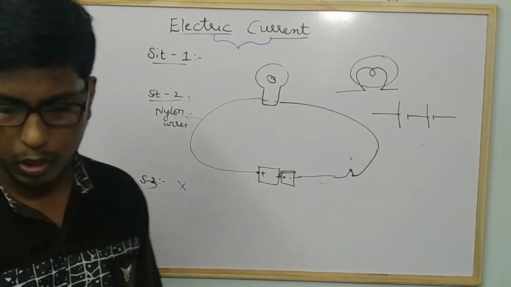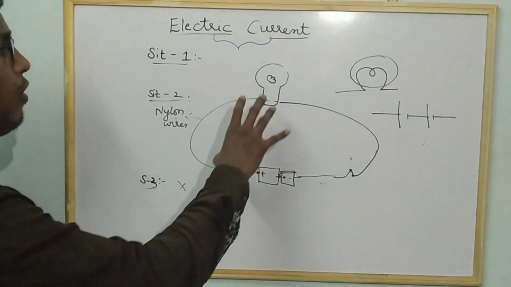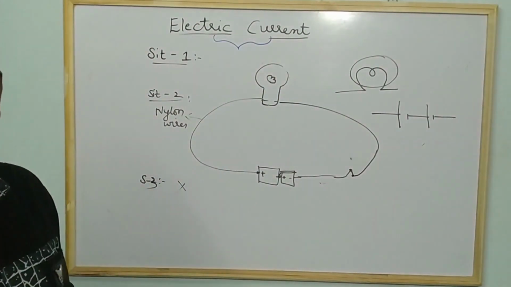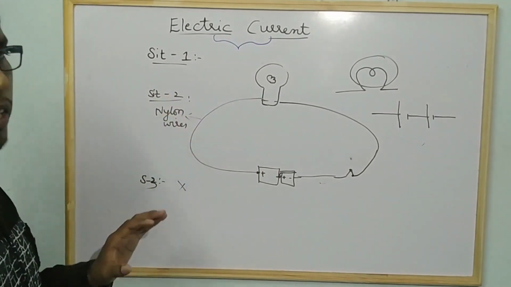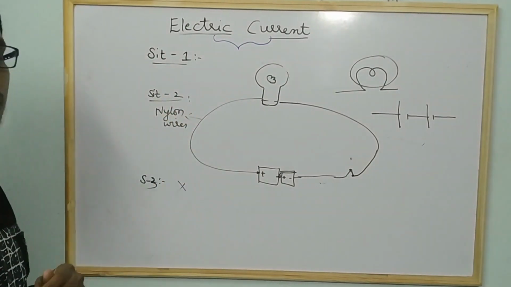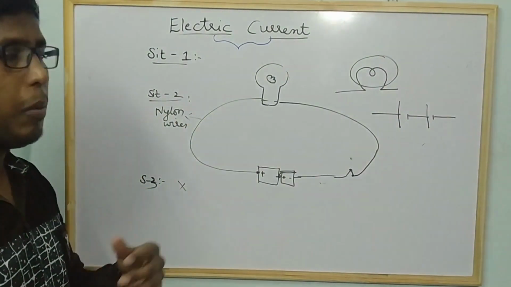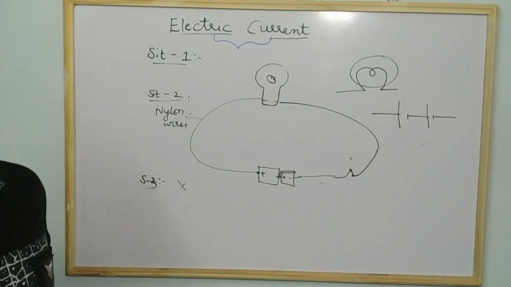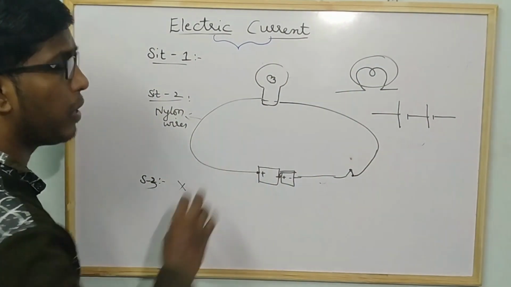If you look at your textbook, he is saying, what do you notice? In situation 1, we notice that when the circuit is completed, the bulb glows. And what do you observe in the second situation? He is asking, what do you predict from situation 2 and situation 3? In both situations 2 and 3, the bulb does not glow. So the question here is, why does the bulb not glow?